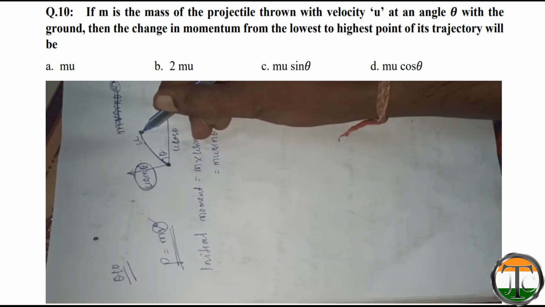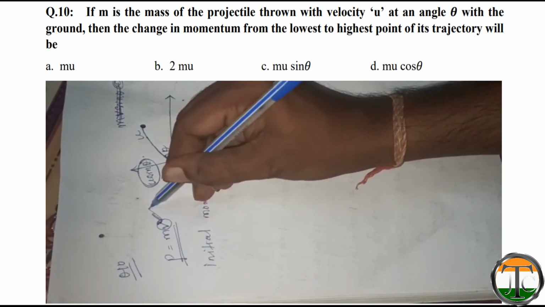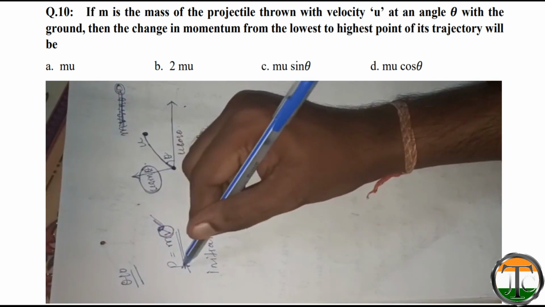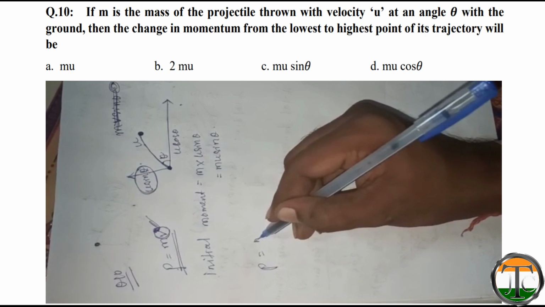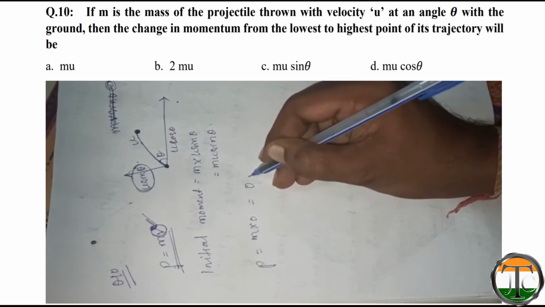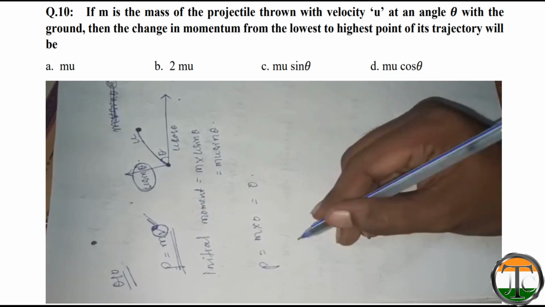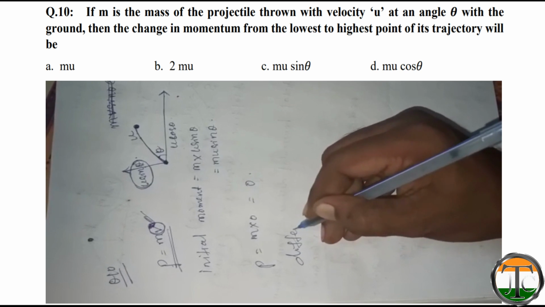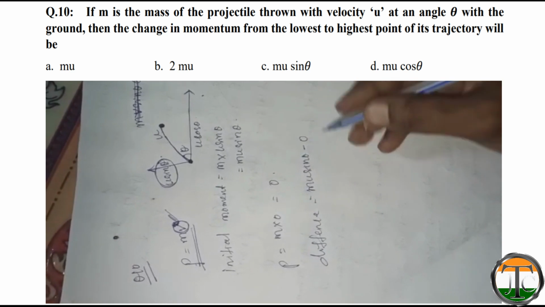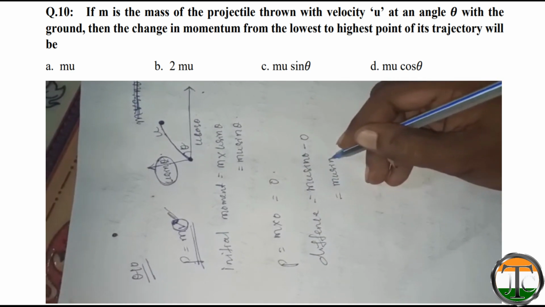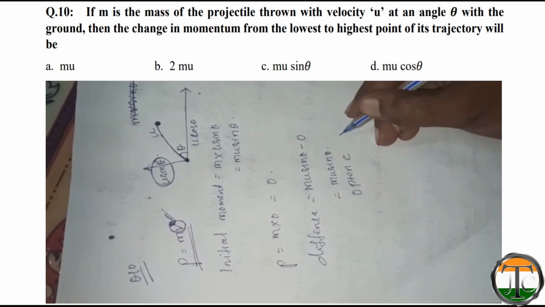When the stone reaches the peak point, here the velocity will be 0. That means this part will be 0. If this part is 0, then at the top point momentum will be 0. That is p at the top will be m into 0, that is equal to 0. So in the question it is asked to find out the difference. So difference will be mu sin theta minus 0, that is equal to mu sin theta. So option C is the answer.